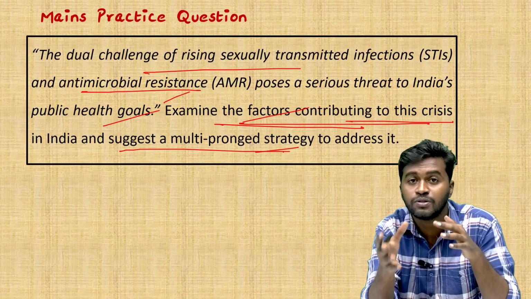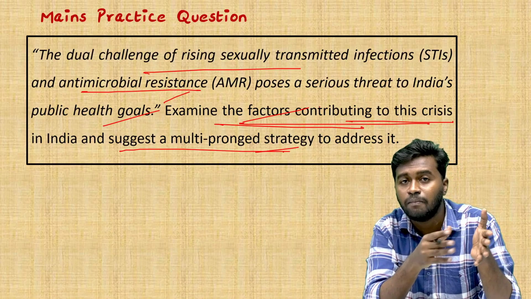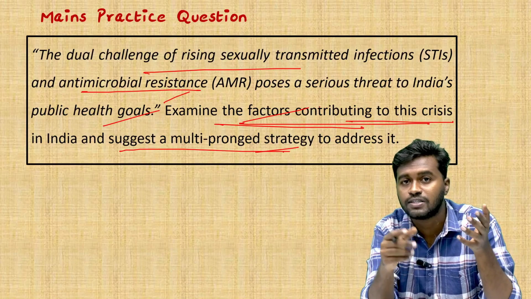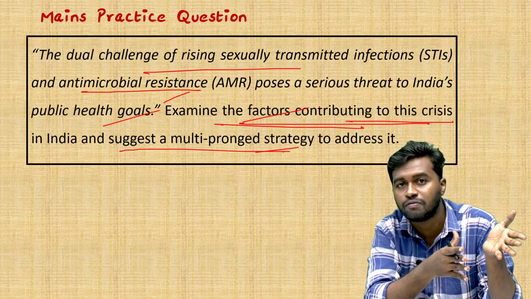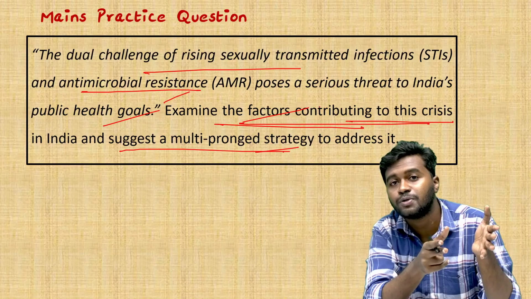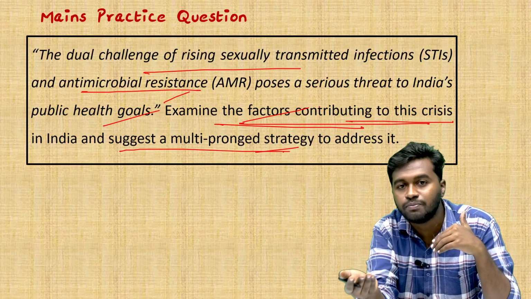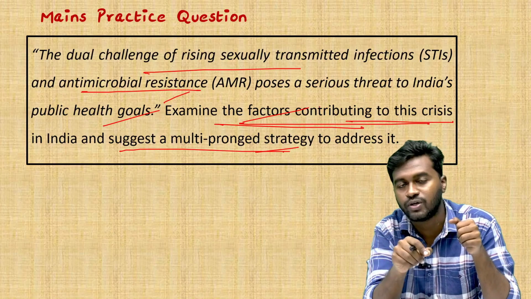For example, sometimes the person might be diagnosed with one infection, but at the same time there may be other infections which are asymptomatic in his body. For example, sometimes he may show the symptoms of syphilis or another sexually transmitted infection, but at the same time other sexually transmitted infections like gonorrhea might be persisting in his body without showing any symptoms. So we have to focus on asymptomatic cases, and for that we need proper screening.